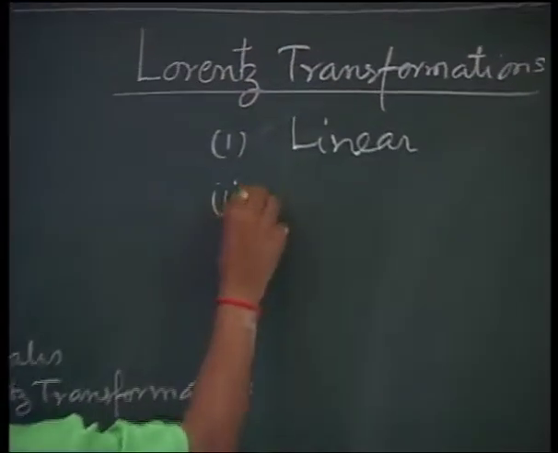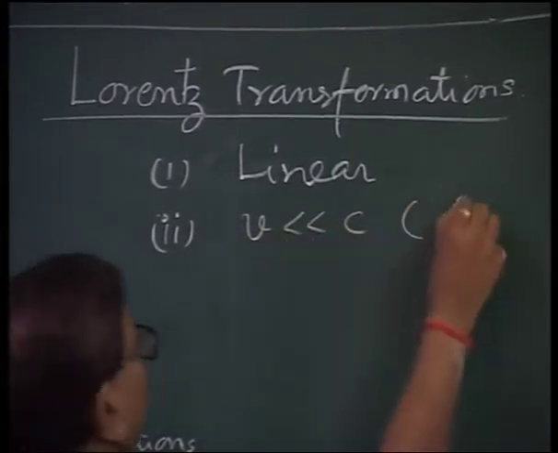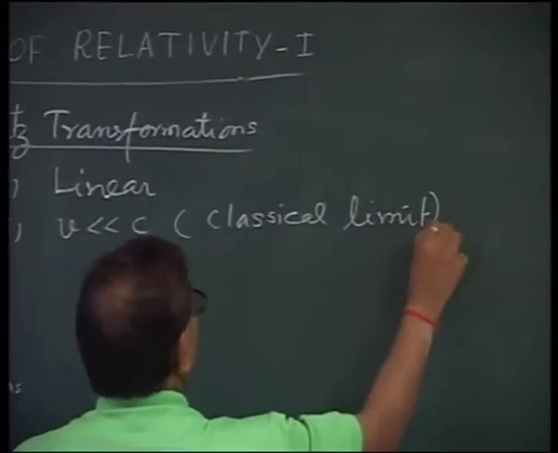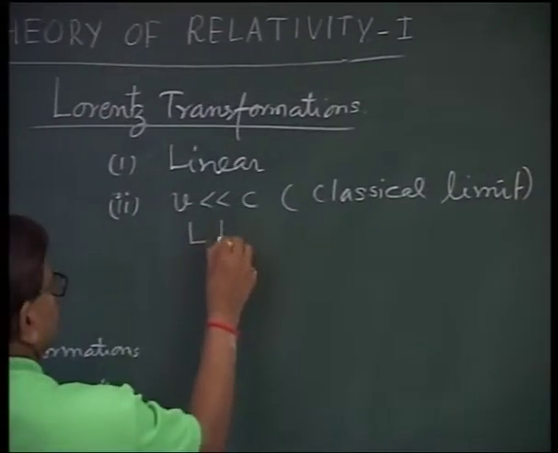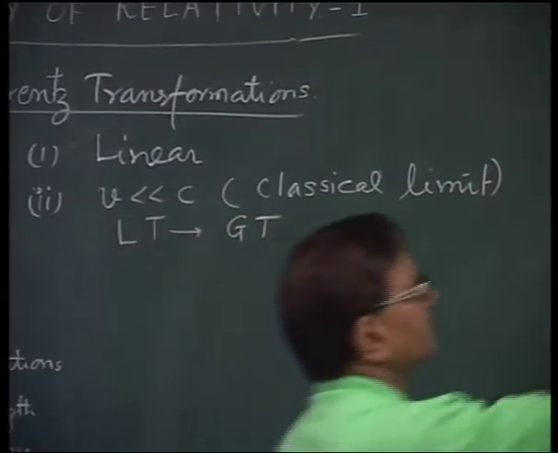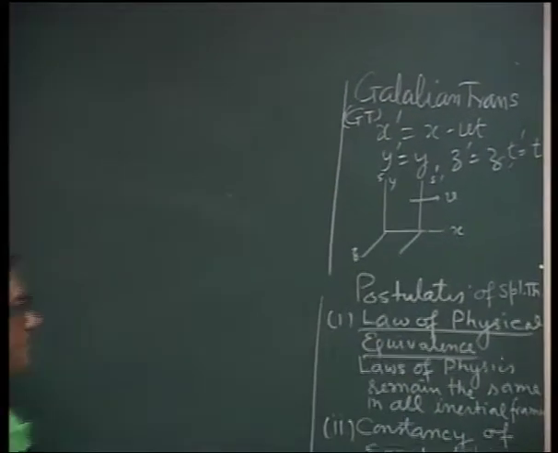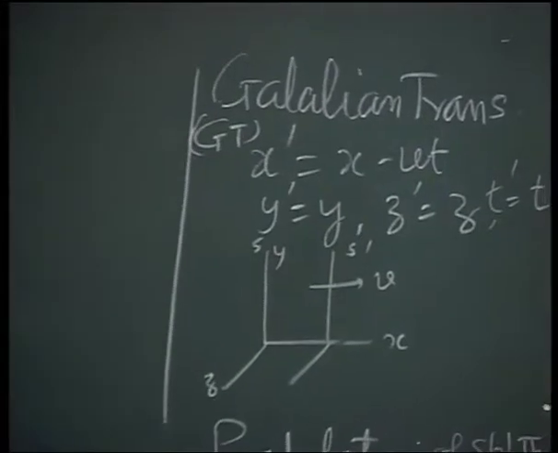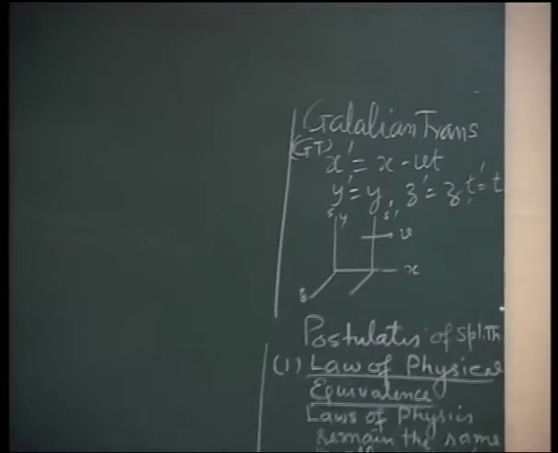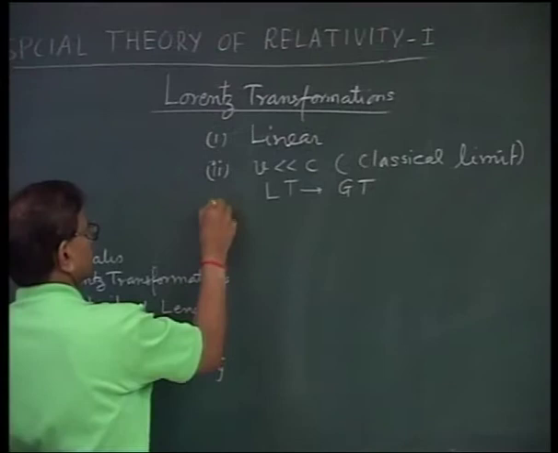Second, under the condition velocity v less than c, which is called the classical limit, Lorentz transformations should go to Galilean transformations. These are Galilean transformations, GT. So under a small velocity limit, v less than c, Lorentz transformation should reduce to Galilean transformations.